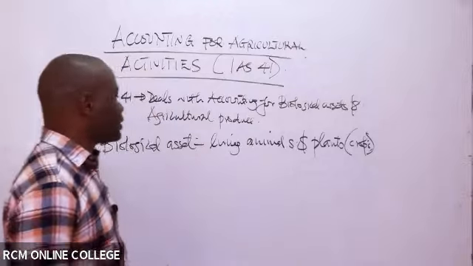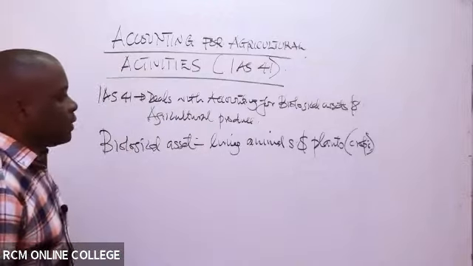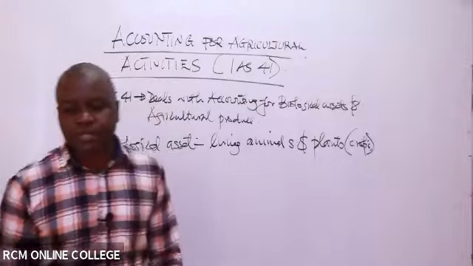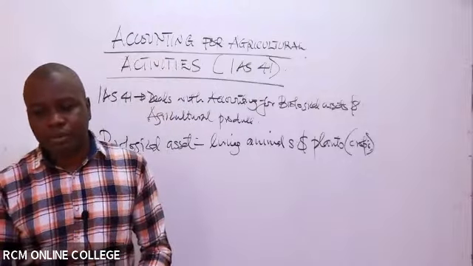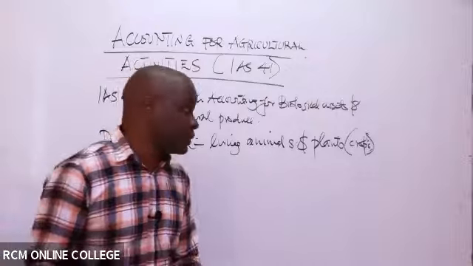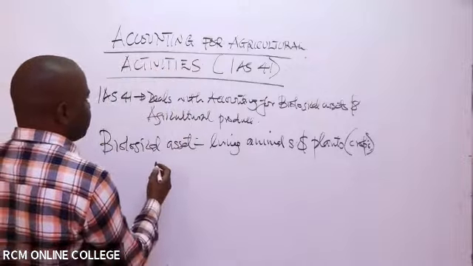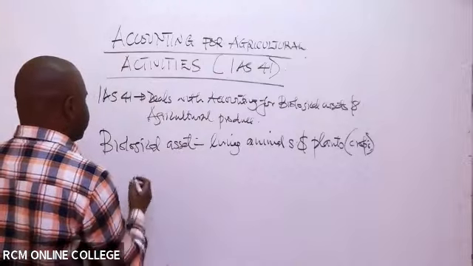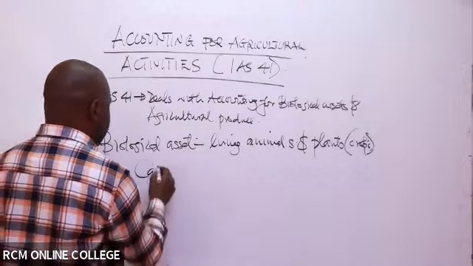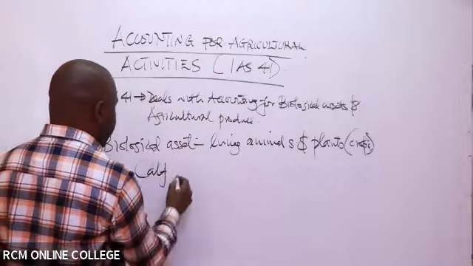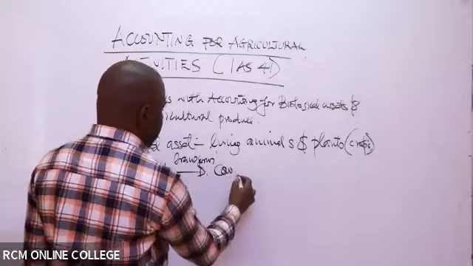Then for these biological assets, there will be some aspect of what we call transformation. For example, if you are involved in agricultural activities and you end up buying a calf, it will be able to transform and eventually become a cow.